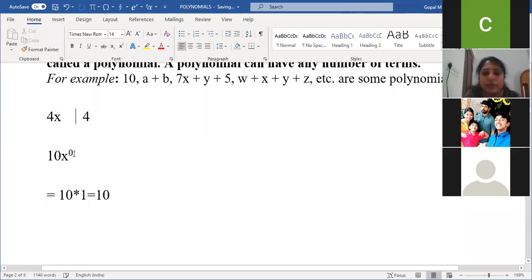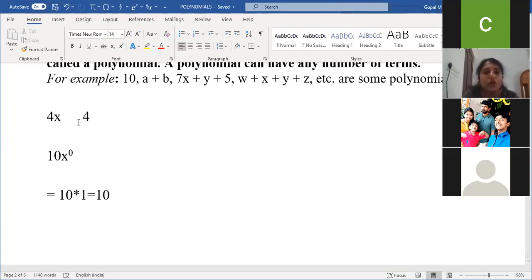For 4x, the power of x is 1 here. For the constant number, I can write it in the form of 4x to the power 0. That becomes 4 only. Any doubt now? Am I clear with the degree? I'll come back with the polynomial chapter. This is just recalling what you learned in your algebraic expressions. I hope it's clear to everyone.